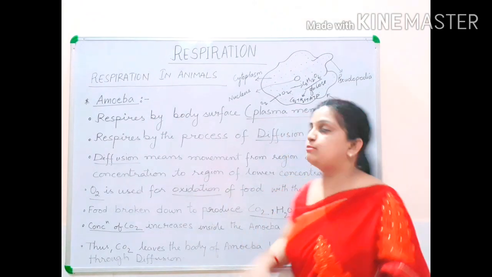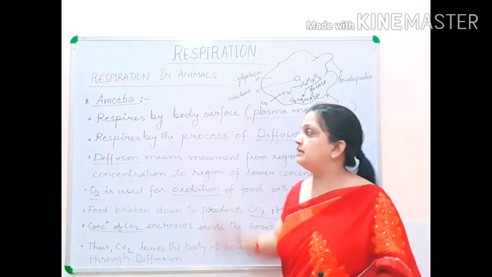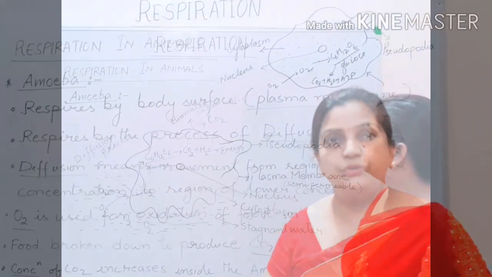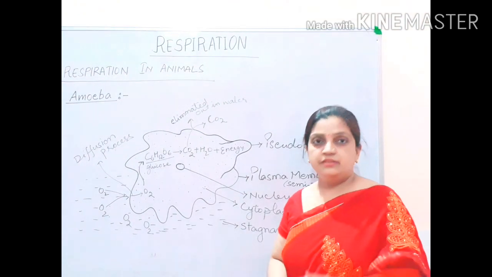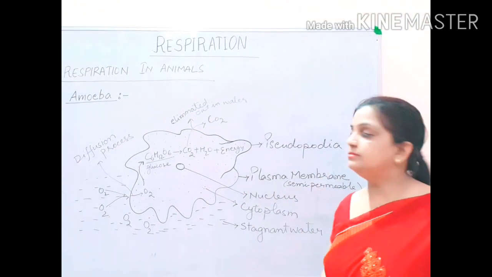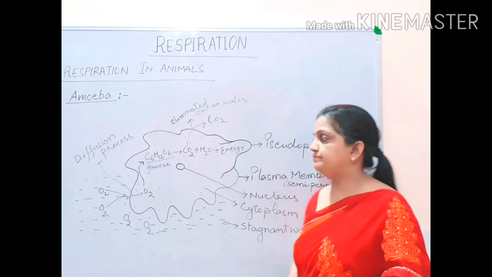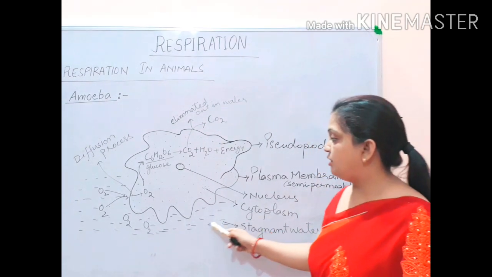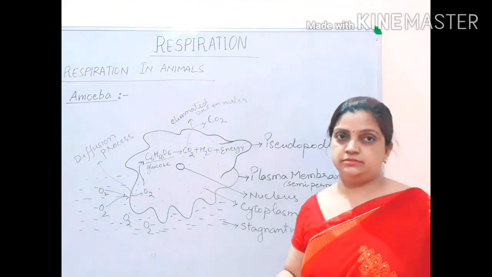I am going to explain the whole process again with the help of a small diagram so that the theory will be clearly understood. Children, you can see that on the board I have drawn the diagram of amoeba. Theoretically we have understood just now. Now I will try to explain it in the form of a diagram. Now these dotted lines you can see, I have drawn this water. It is stagnant water.